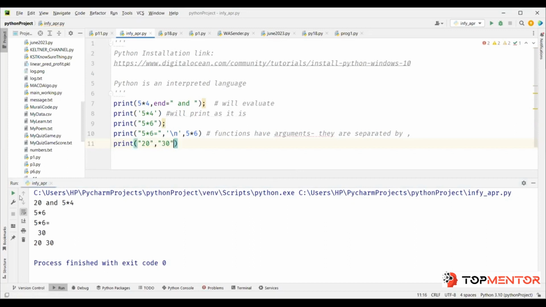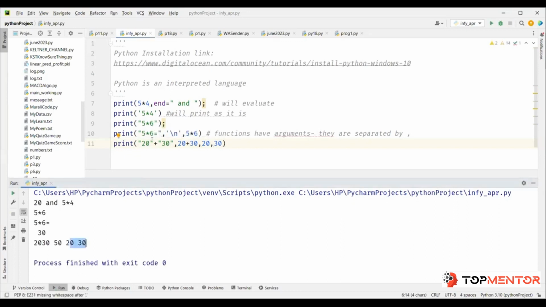So now when you put them as strings, what happens? You still get 20 and 30, and instead of a comma, you add these two strings together. So this is like adding two texts, two strings together. Now when you run it, you get 20 and 30. So if I don't put quotation, it's like adding two numbers, and when you add two numbers, it becomes 50. Or when you put them separately, the purpose is that they are two different things, so you will always have space between them.